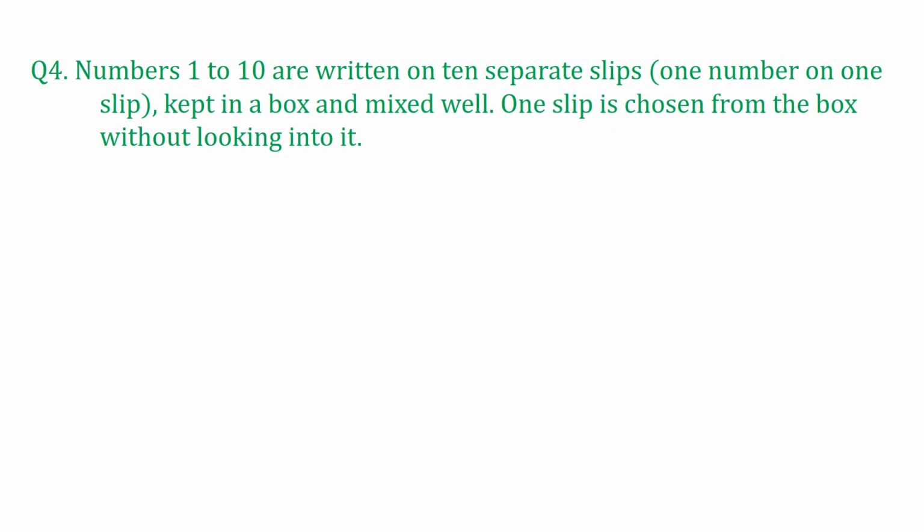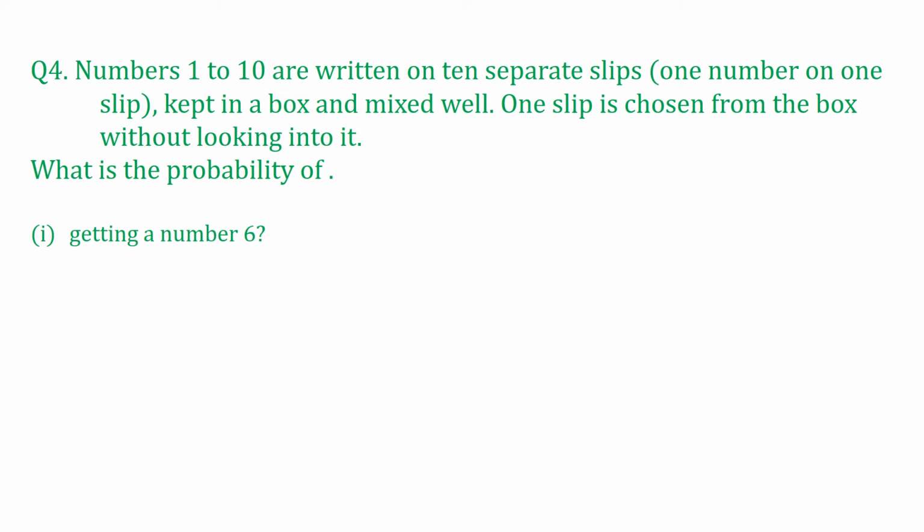Fourth question says numbers 1 to 10 are written on 10 separate slips. OK, one number is written on one slip and it is put in a box and mixed well. Now one slip is chosen from the box without looking into it. So what is the probability of getting a number 6? So the slip which has number 6 is only one slip. And how many total slips are there? 10 slips.